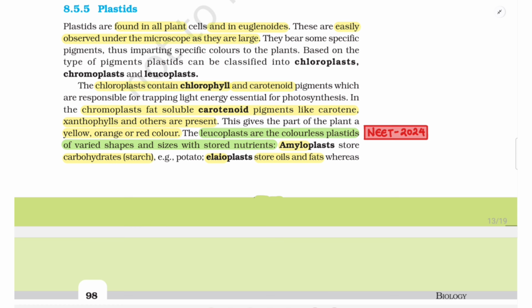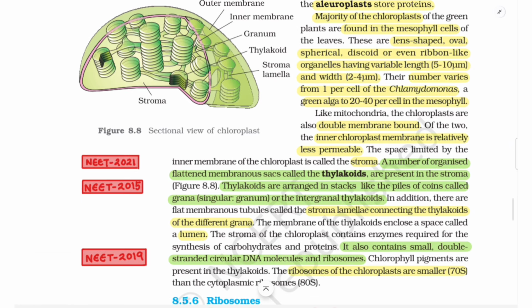The leucoplasts are the colorless plastids of varied shapes and sizes with stored nutrients. Amyloplasts store carbohydrates, that is starch, for example in potato. Elaioplasts store oils and fats, whereas the aleuroplasts store proteins.